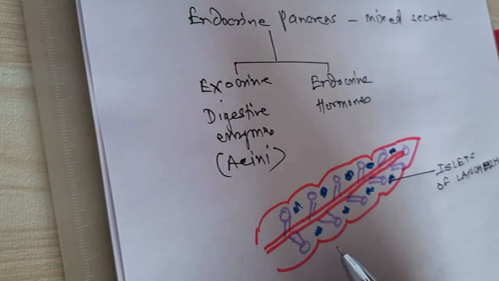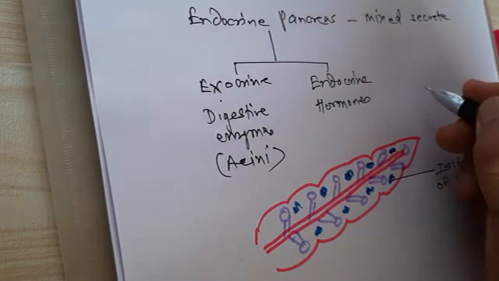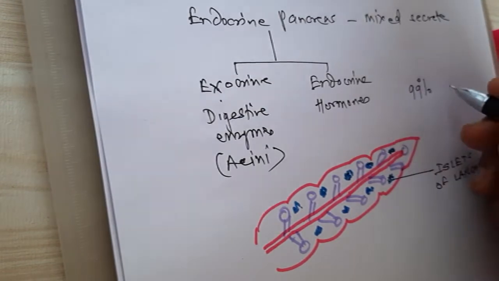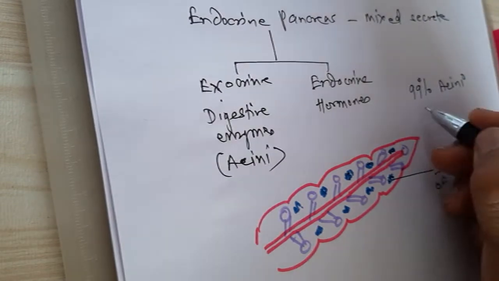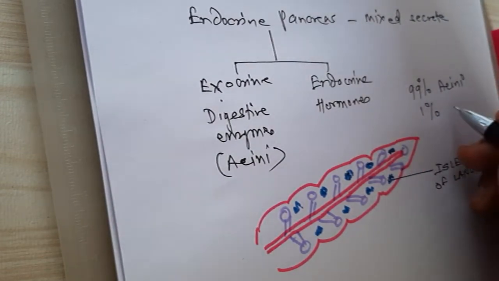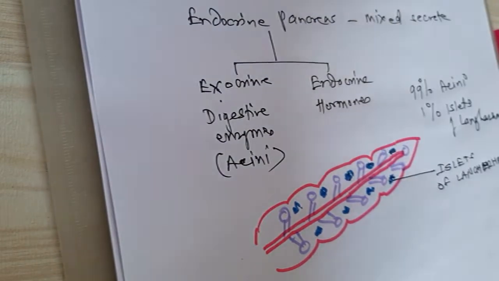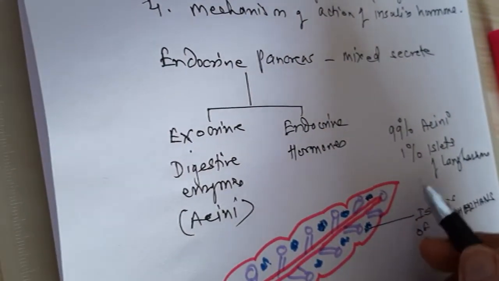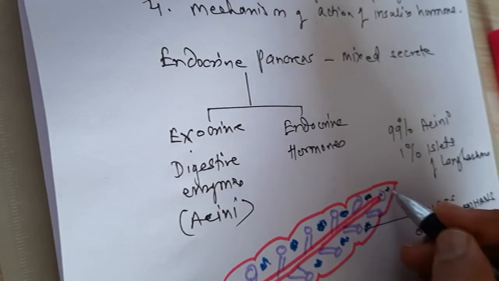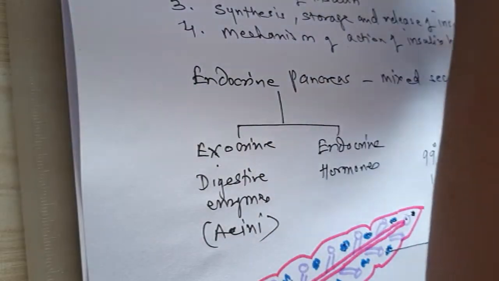Now if you see the total cellular structure, 99% of the cells are exocrine cells or acini, while only 1% comprises the islets of Langerhans. Understood? So even though the portion is very small, the function of these cells is very important.